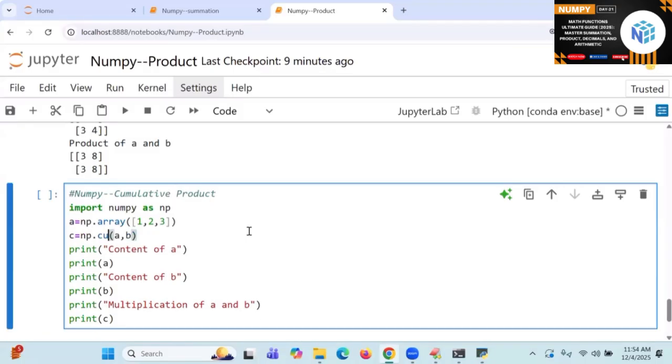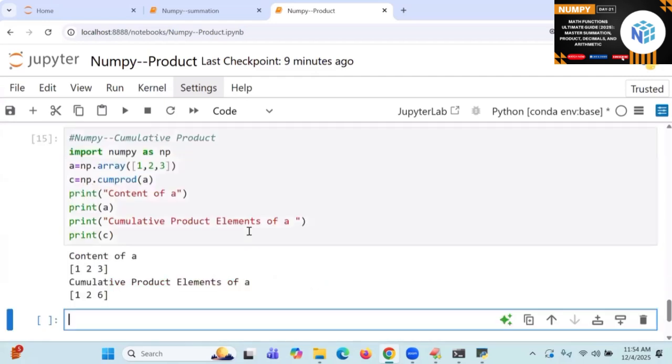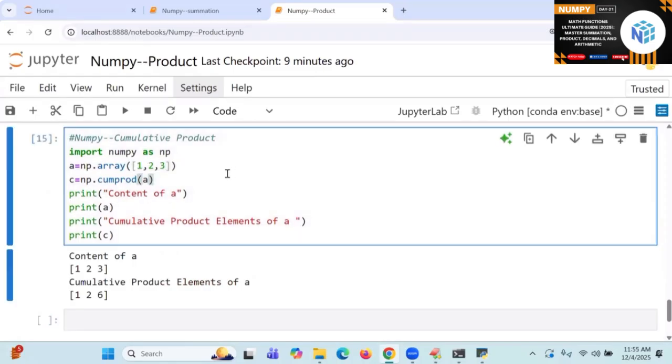CUMPROD of what? A. So cumprod of A, the cumulative multiplication, the cumulative product of the elements of A. So that is going to be called C. What is the answer now? 1 to 6. Come on, start with.